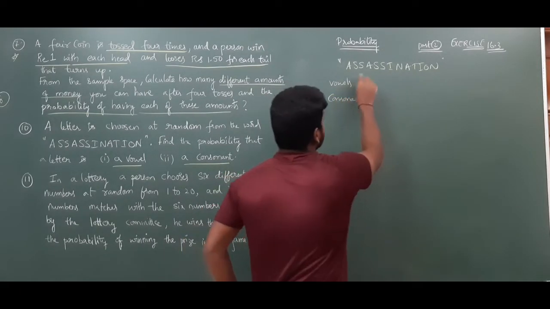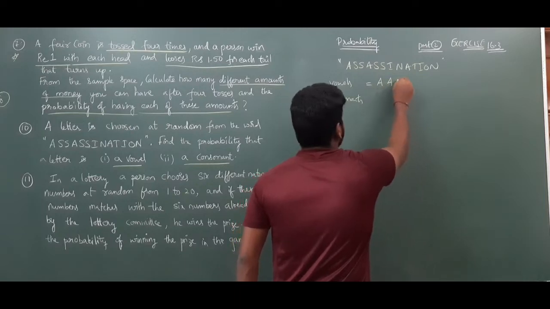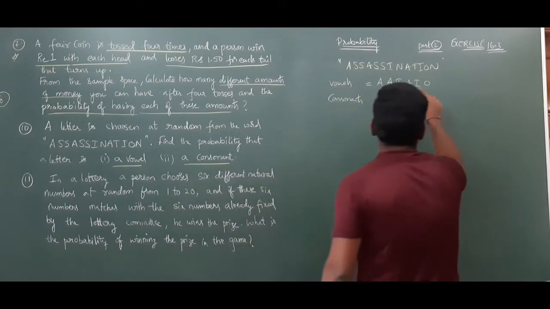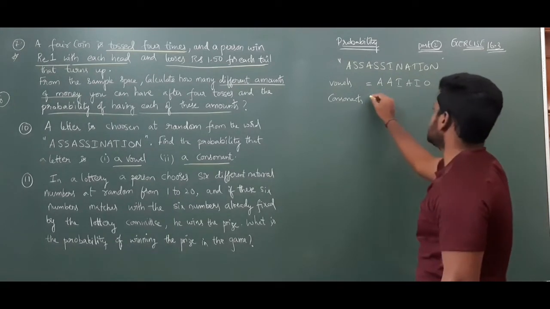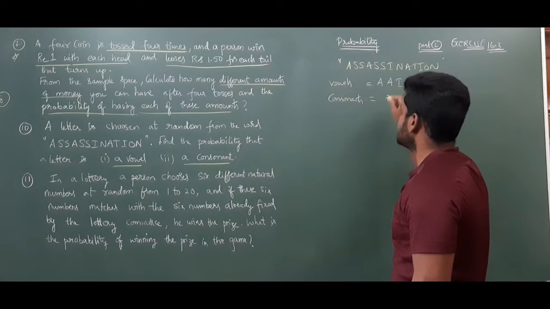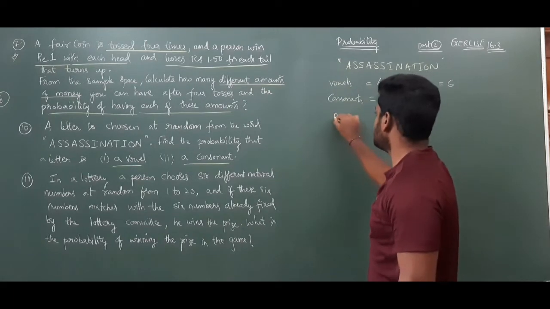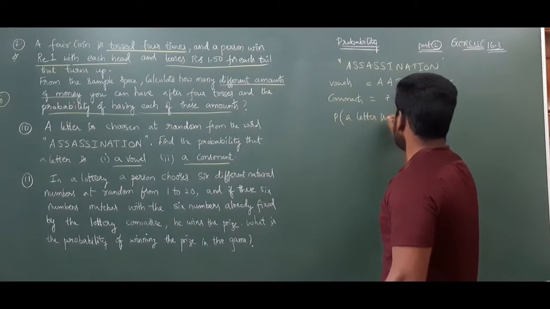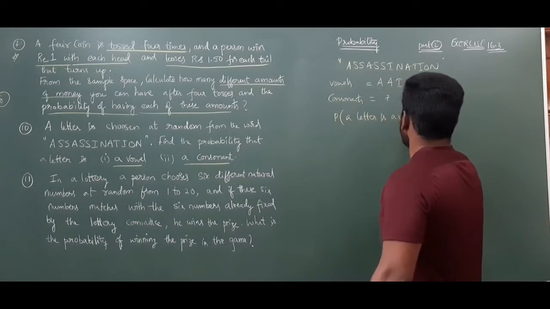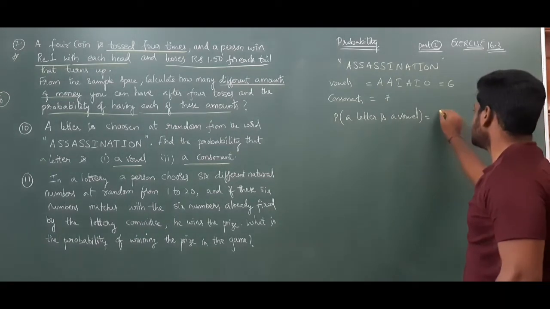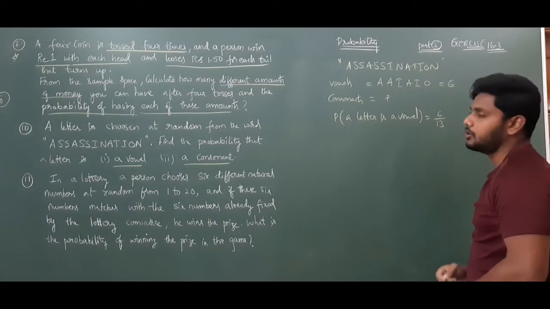See, vowels are A, and again A, I, O... 1, 2, 3, 4, 5, 6. So 6 vowels we have. So out of 13, 6 are vowels, which means the remaining 7 are consonants. Therefore, the probability that the letter is a vowel: how many vowels are there? 6 out of 13. So 6 by 13 is that probability.